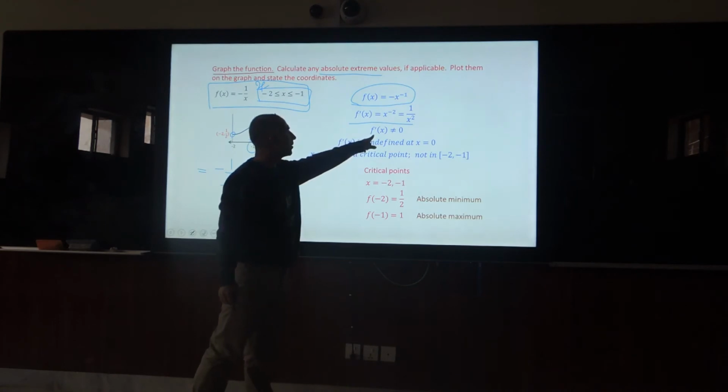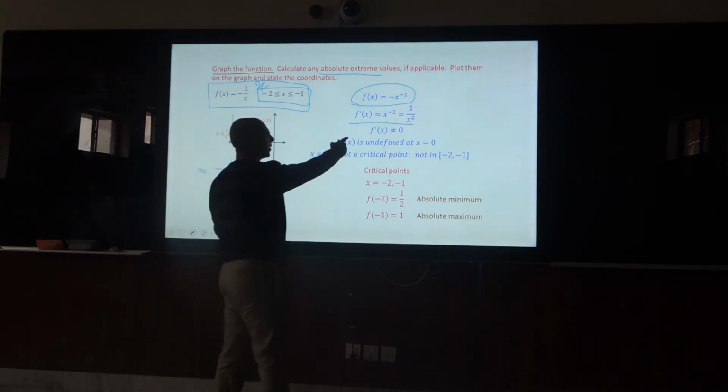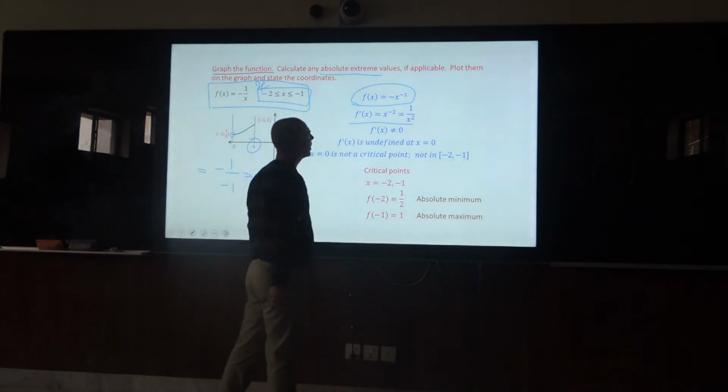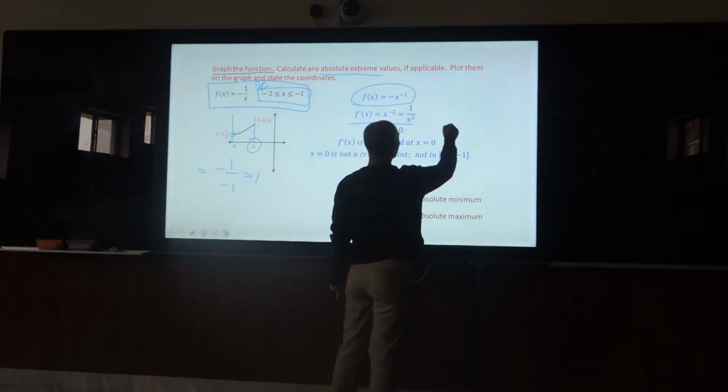Let's take the derivative of this. Here, for example, we are considering the derivative equivalent to 0, then what will we have?